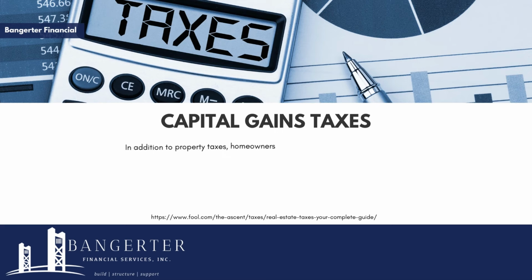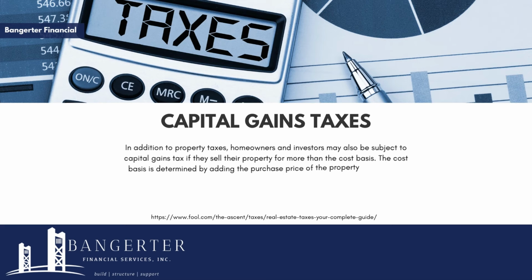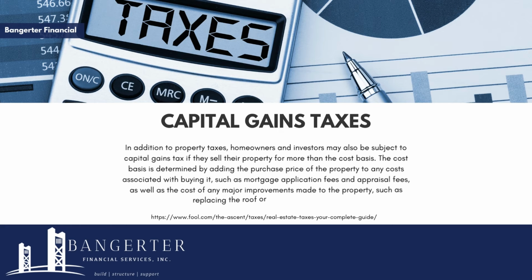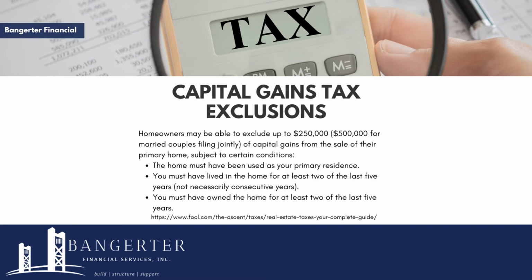In addition to property taxes, homeowners and investors may also be subject to capital gains tax if they sell their property for more than the cost basis. The cost basis is determined by adding the purchase price of the property to any costs associated with buying it, such as mortgage application fees and appraisal fees, as well as the cost of any major improvements made to the property, such as replacing the roof or adding a bathroom. Homeowners may be able to exclude up to $250,000, $500,000 for married couples filing jointly, of capital gains from the sale of their primary home, subject to certain conditions.